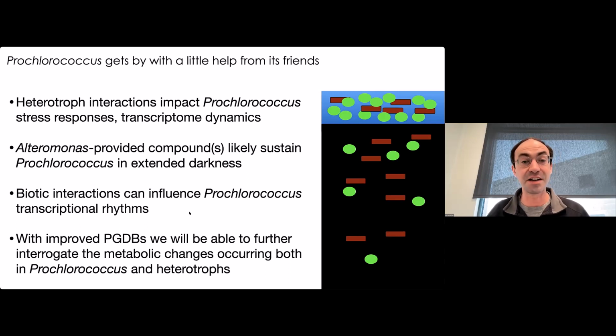We have a lot of other data building off of this work. Turns out you can get mutants of Prochlorococcus that seem better able to handle being in the dark. And we're really interested in trying to interrogate some of that metabolism as well as these co-culture interactions in more detail. So I'm also very excited for the next talk as well.